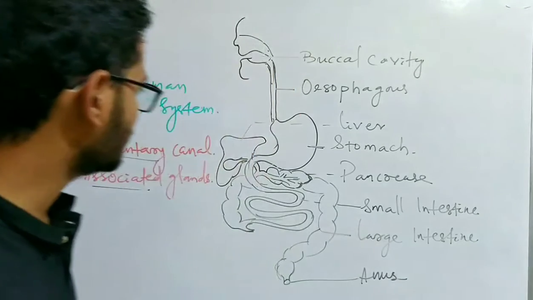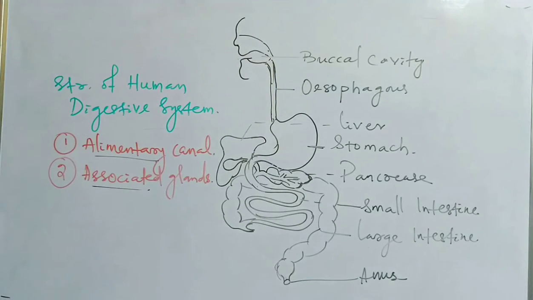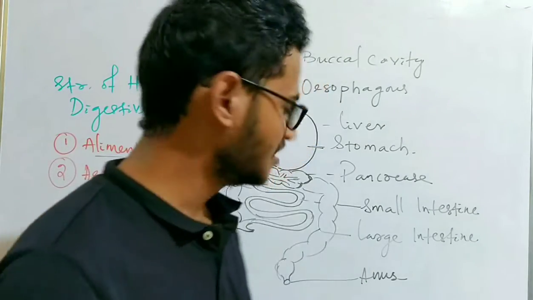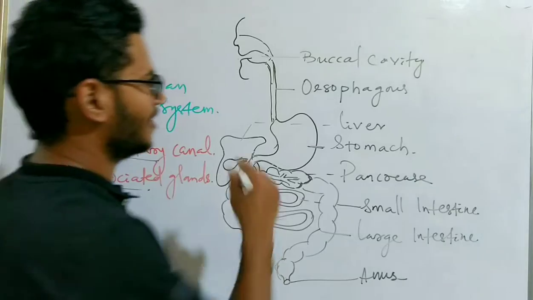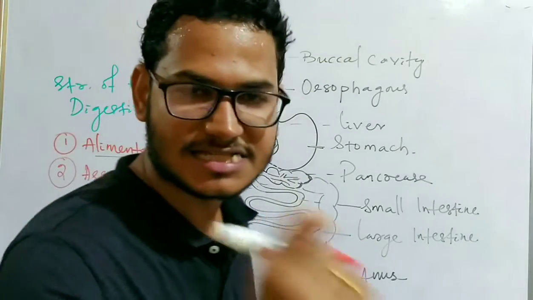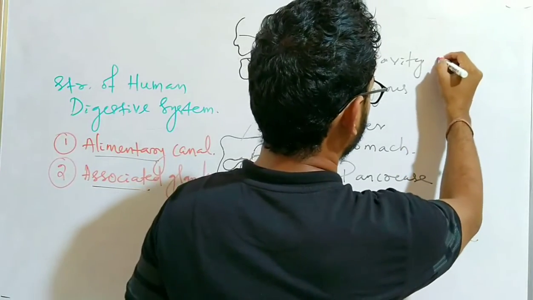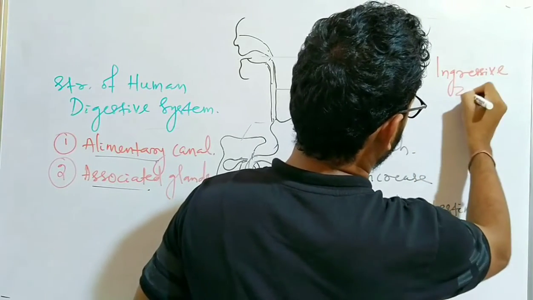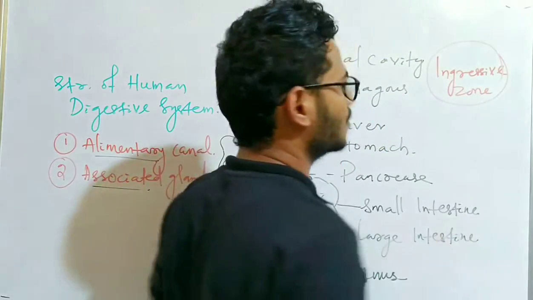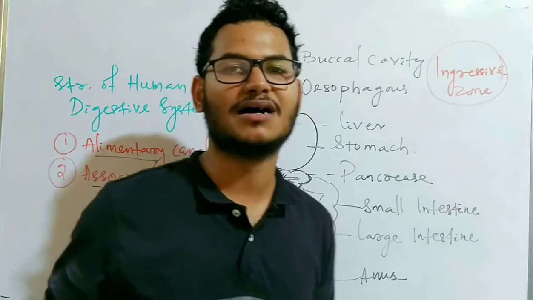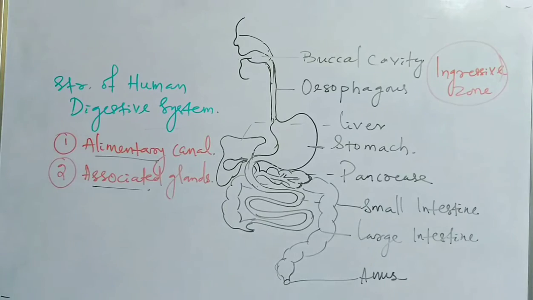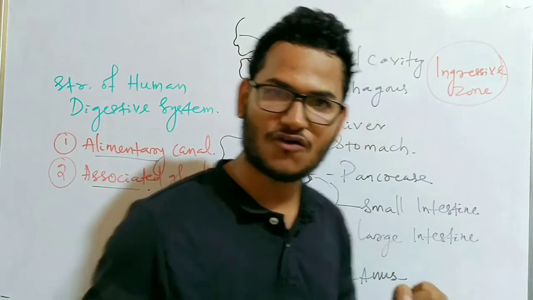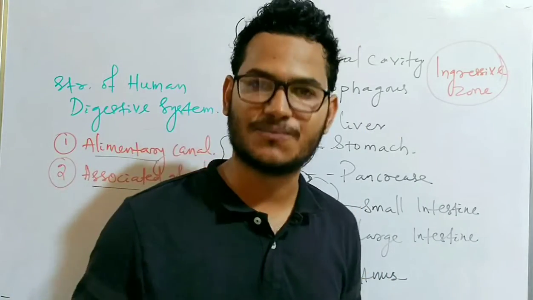So the digestive system of human is divided into 4 different zones. Clear? So what are the different zones? First, we have the ingressive zone. The ingressive zone means the part of the alimentary canal that is related with the intake of food or ingestion of food.